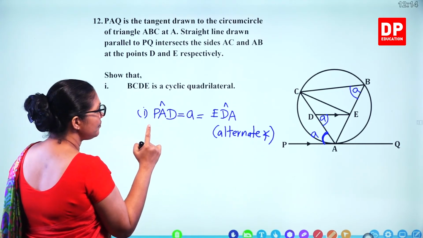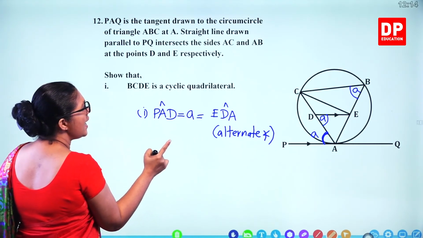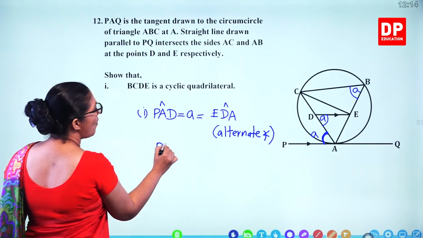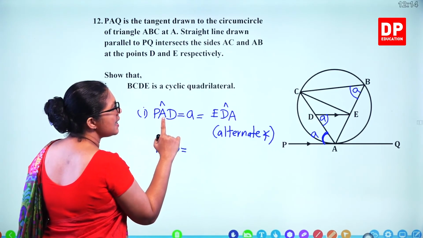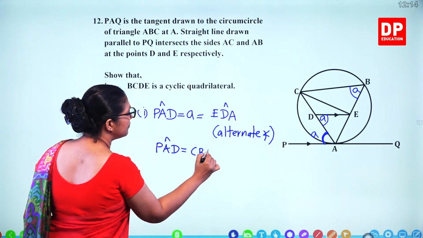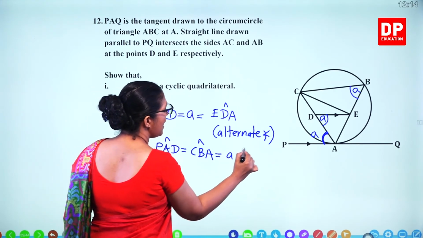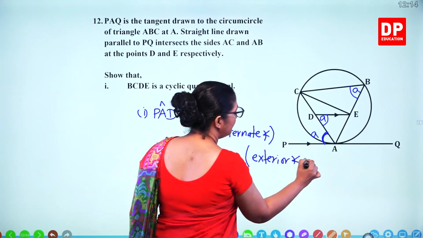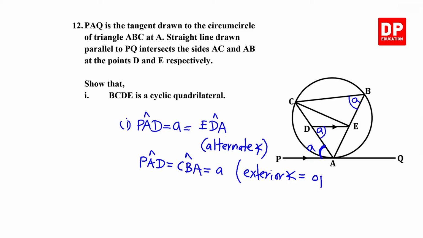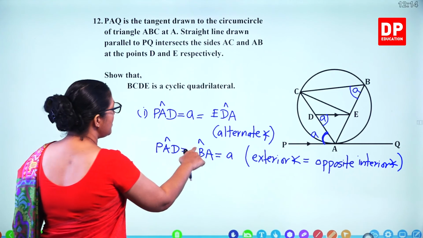Then PAC angle or PAD angle is same as CBA angle. That's also A. Exterior angle is equal to opposite interior angle. Now we can see these 2 are equal.